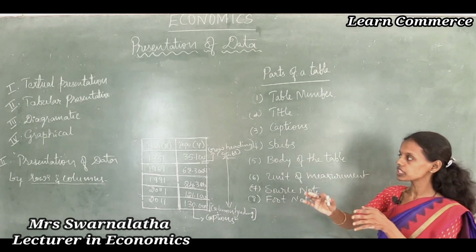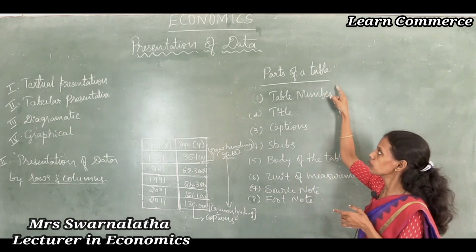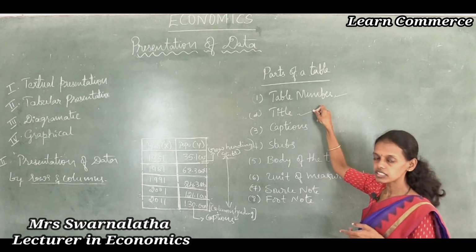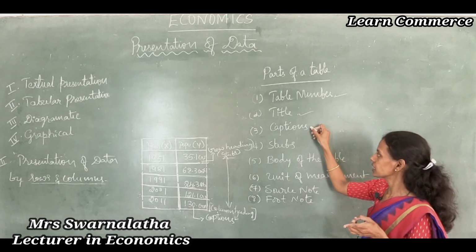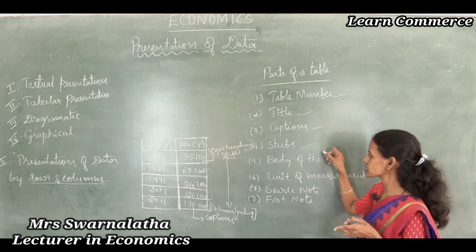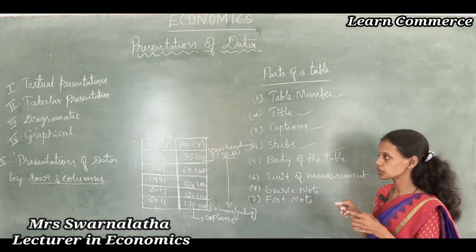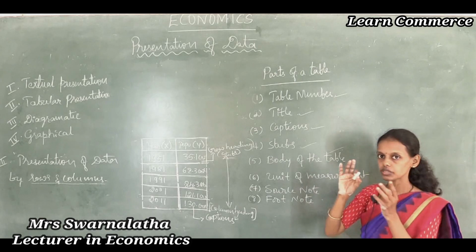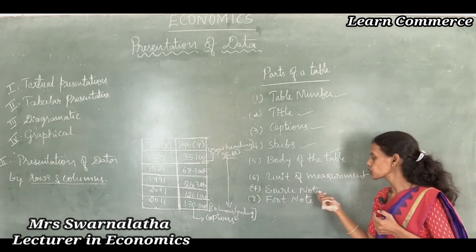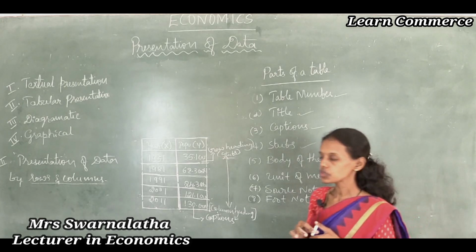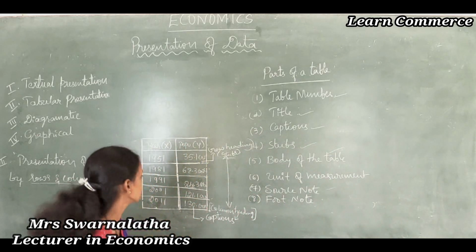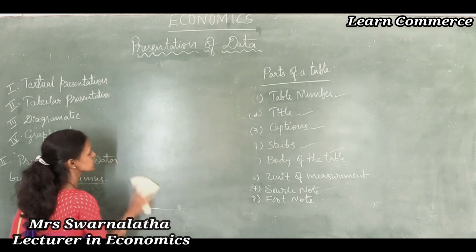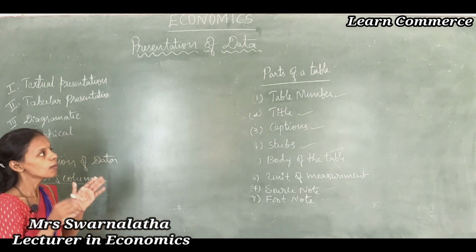A good table should contain a table number. First one is table number, second one is title, then captions, stubs, body of the table, which should be cells, unit of measurement, you should give the measurement, then source note and footnote. So let us look at the example with the table. I will draw one table and I will explain it to you. It is very easy for understanding the parts of a table.